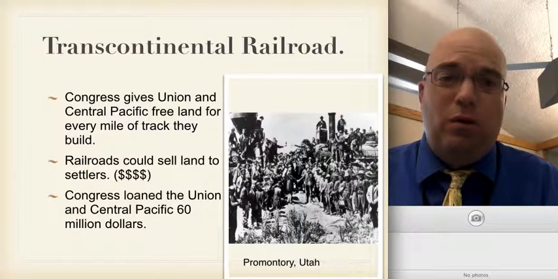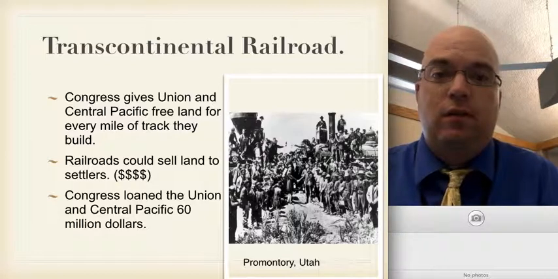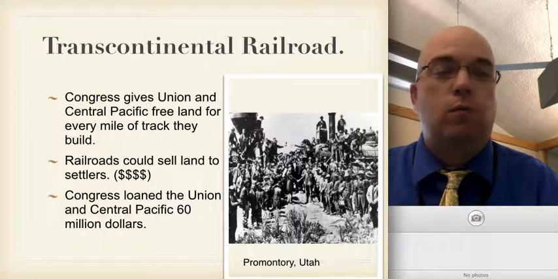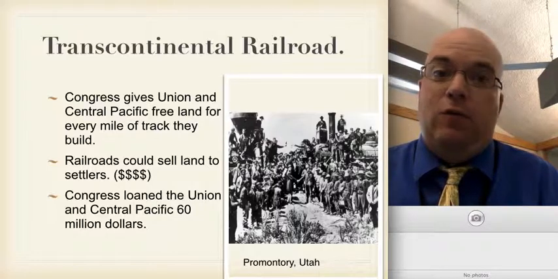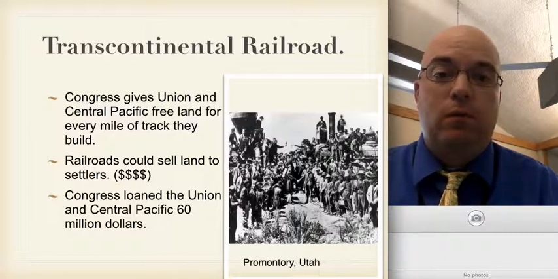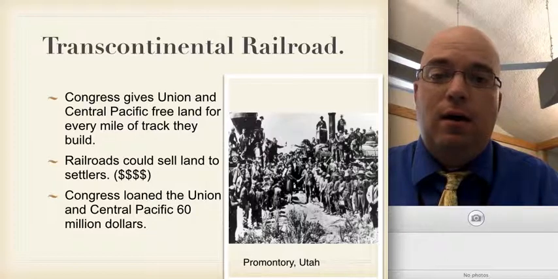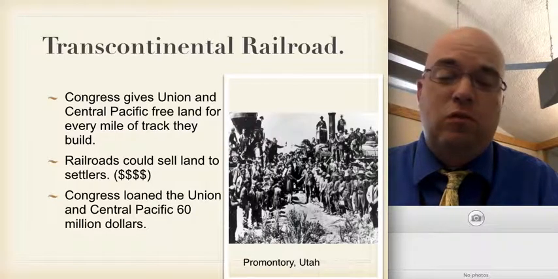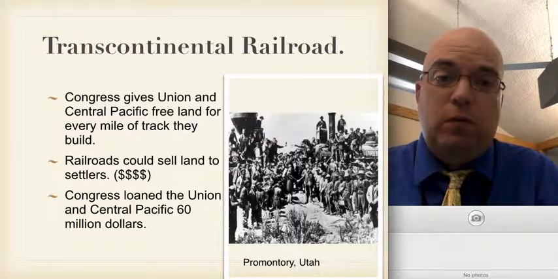Now, why was that important? Well, the more land the railroads got, they could sell it back to settlers that were going to follow the railroad builders out to the west. And so by adding curves, you add land, and having more land, you could make more money selling it to future settlers. Now, the Congress also gave about $60 million to these companies to help build the railroad. This is a huge undertaking. This is a major infrastructural project that was pretty common in the 1800s, concerned with building out to the west. It was a big issue for a lot of people.